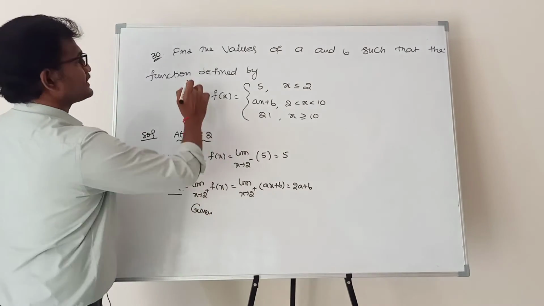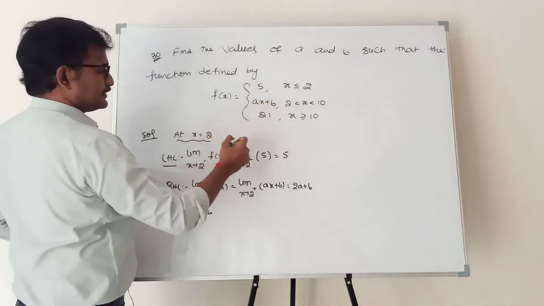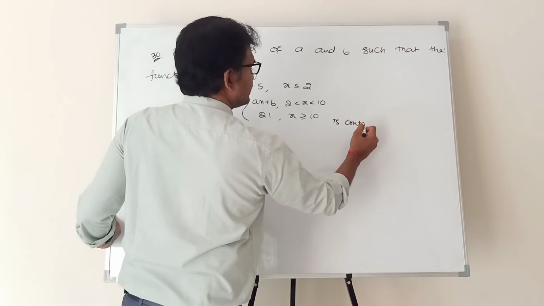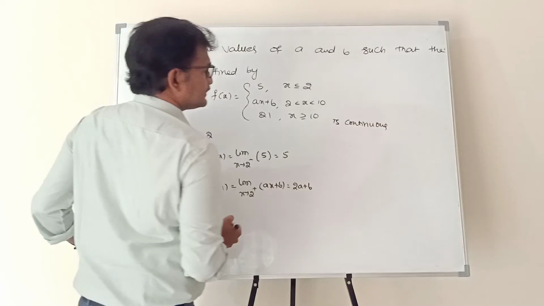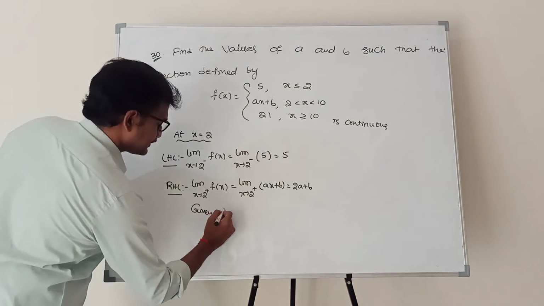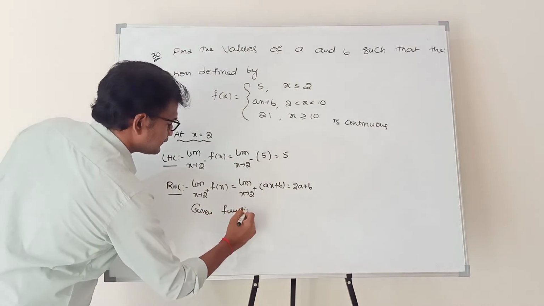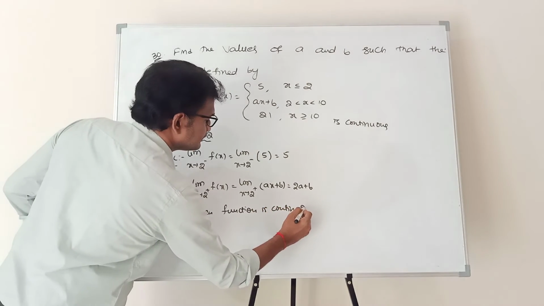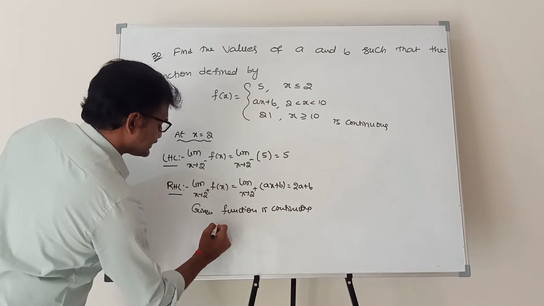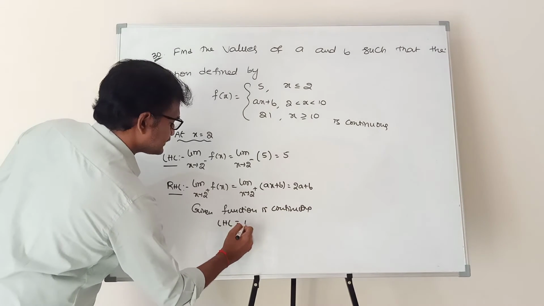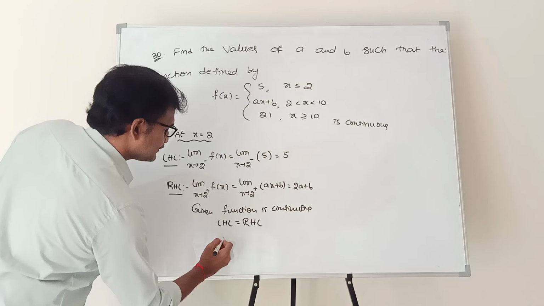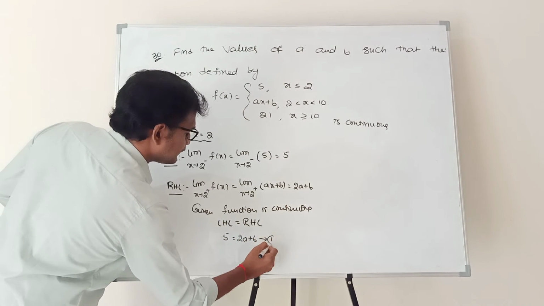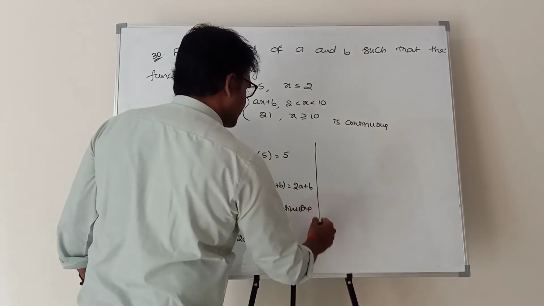Given, this function is continuous. It is a continuous function. Therefore, LHL is equal to RHL. So 5 is equal to 2a plus b. This is equation number 1.